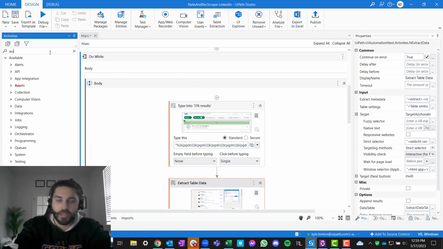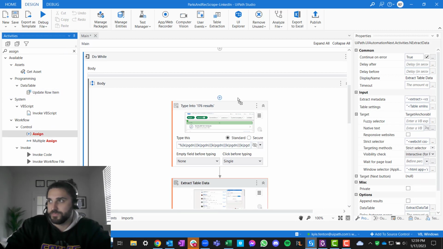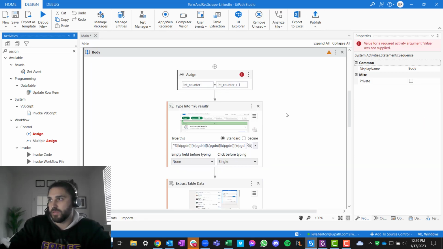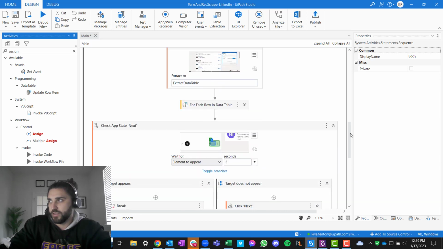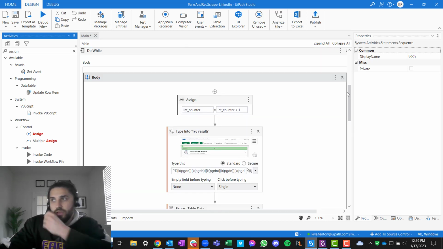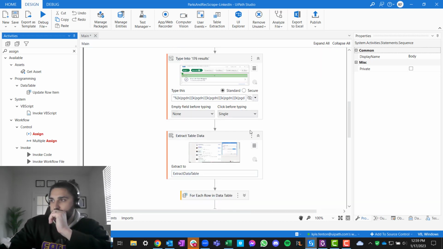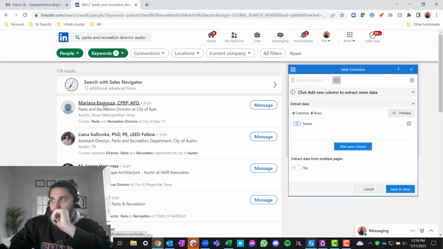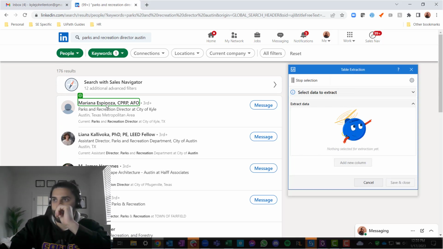I guess what you could do is start the first one, assign integer plus 1 to add something to that variable. We'll reset this at the end. And then we know this one, we have to redo this, so let's edit extract data. We'll start with the first one. All right, we'll delete that. Do this one more time.